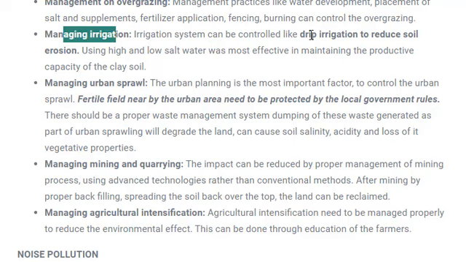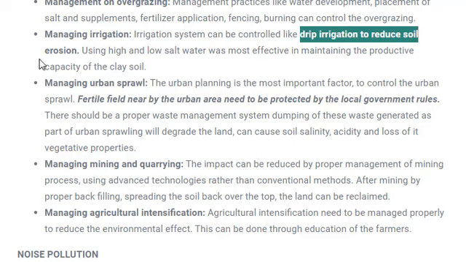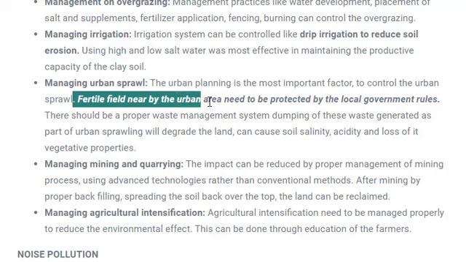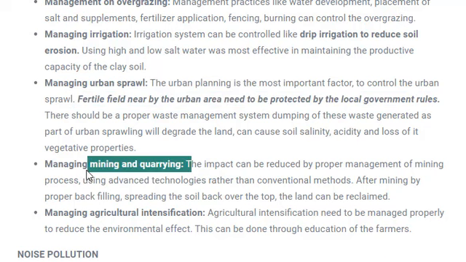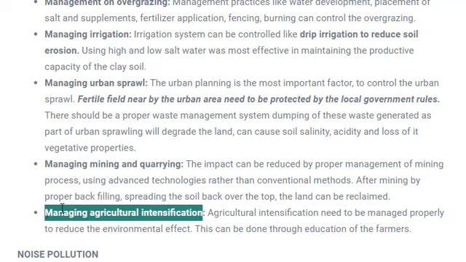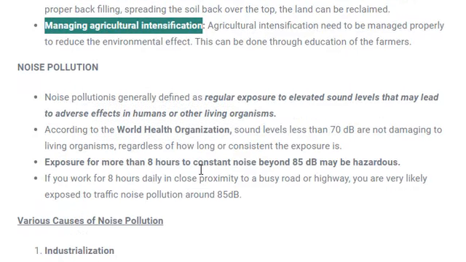Irrigation should be managed, like drip irrigation, which can reduce soil erosion. Management of urban sprawl means fertile fields near urban areas need to be protected by local governments. Houses and all should not be built on those fertile lands, so that a good amount of crops can be grown or trees can be planted there. Mining and quarrying activity should be managed properly so that lots of chemicals are not left over. Agriculture intensification: too much agriculture should also not be practiced, because in the end it leaves the soil unfertile and the land converts into a desert.